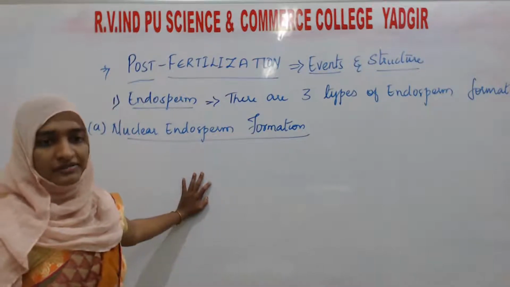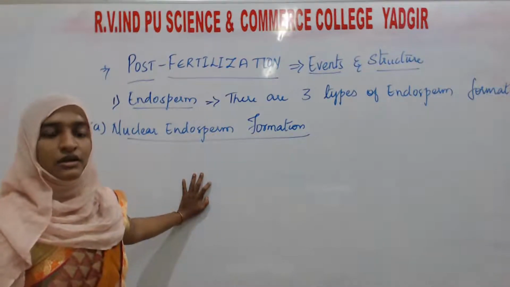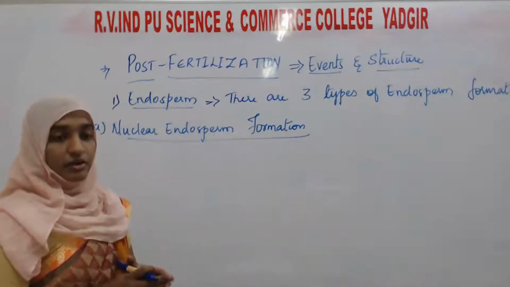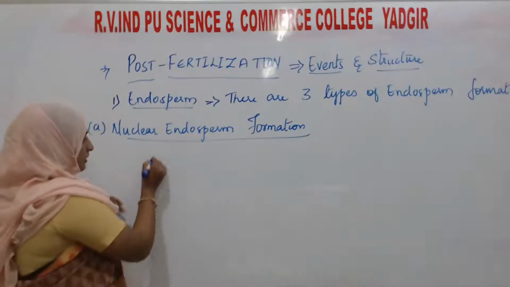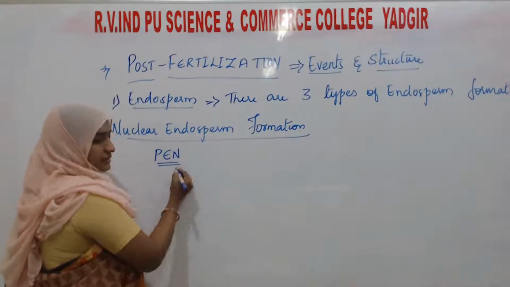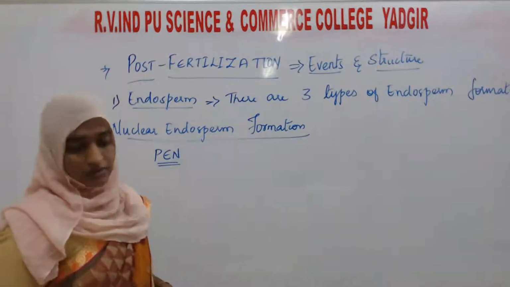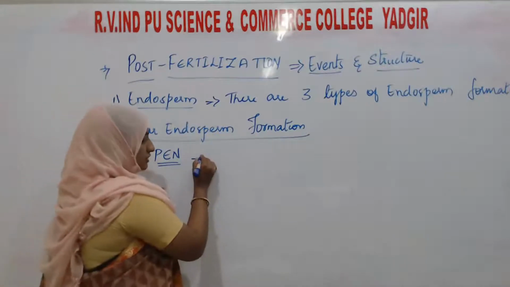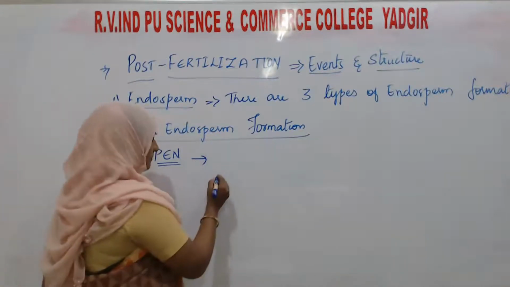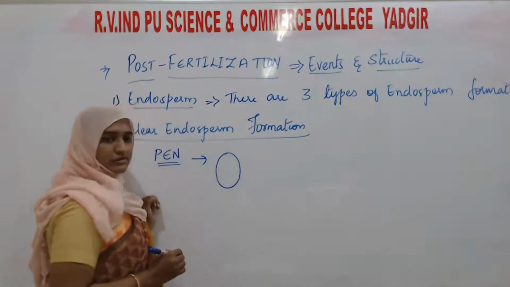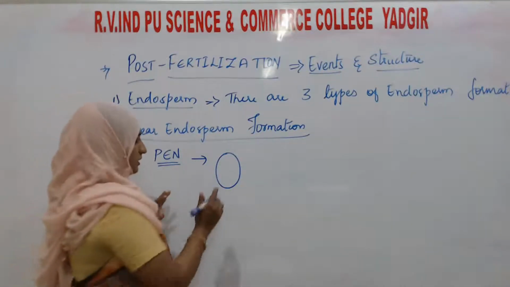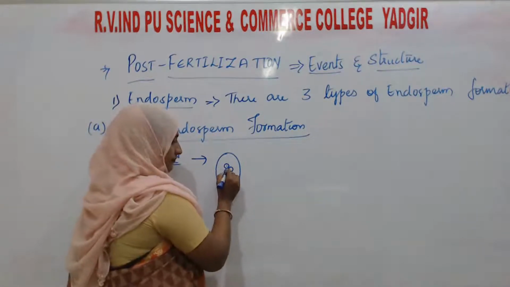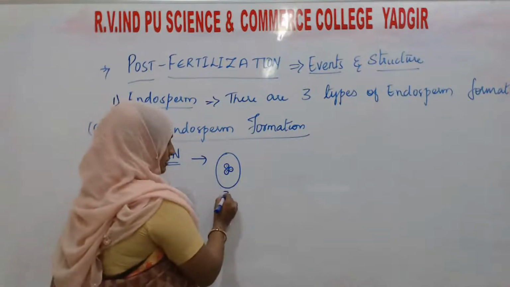Okay, in this, what happens? How is the primary endosperm nucleus going to form a nuclear endosperm? The primary endosperm nucleus will undergo successive nuclear division, not cellular division. For example, this is the primary endosperm nucleus, which will have three nuclei because it is triploid.